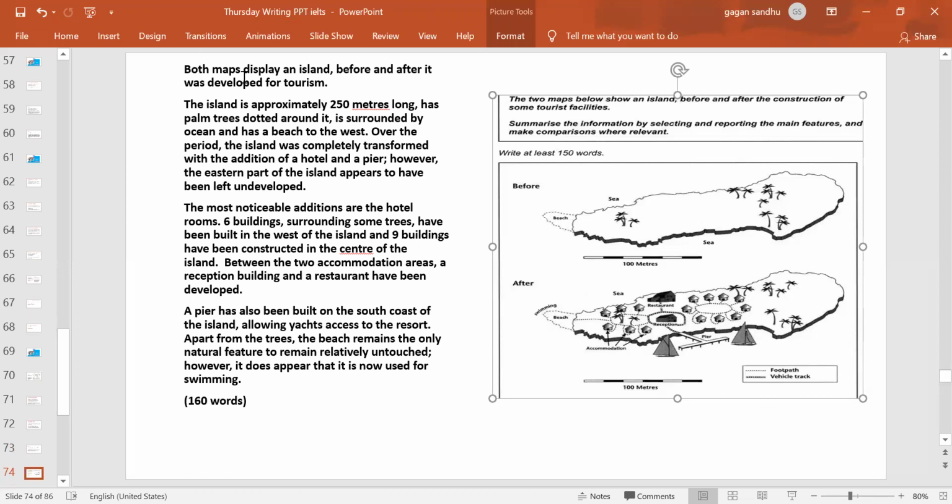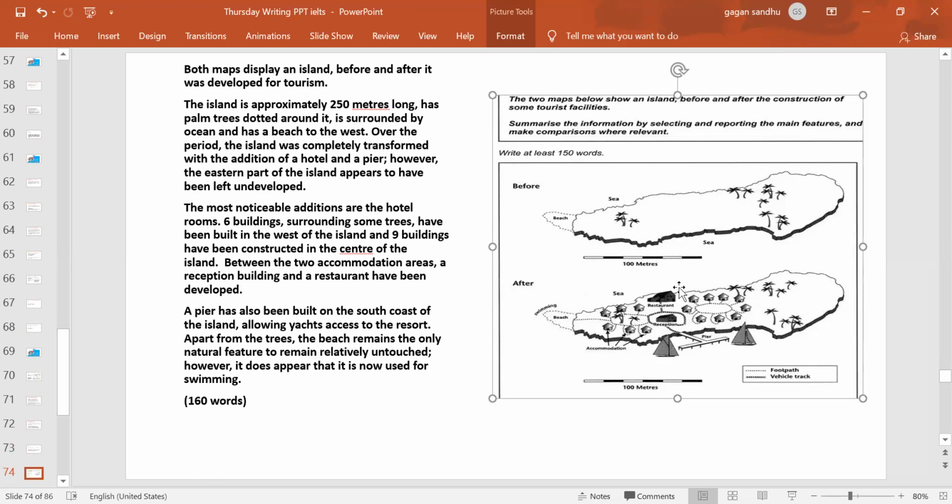So we are saying both maps displayed an island before and after it was developed for tourism, right? Then this island is approximately 250 meters long. Why approximately? It says 100 meters this side, so 200, and this one we took as 250, right? And it has palm trees dotted around it. You see these are the palm trees dotted around it, and it is surrounded by ocean, and has a beach to the west.